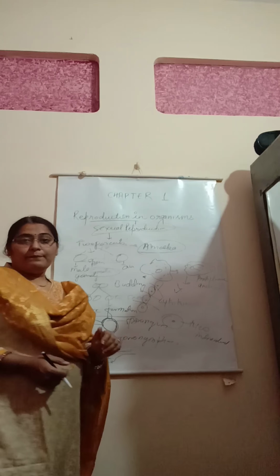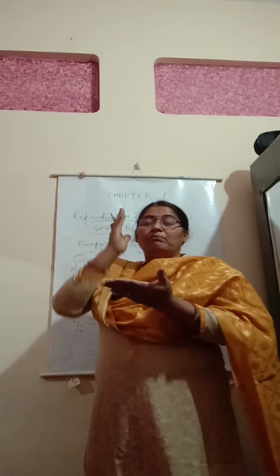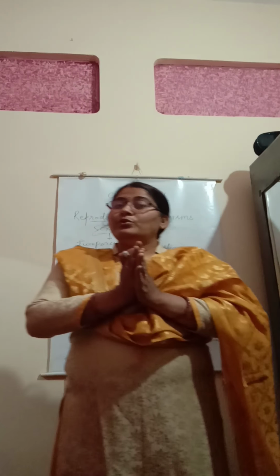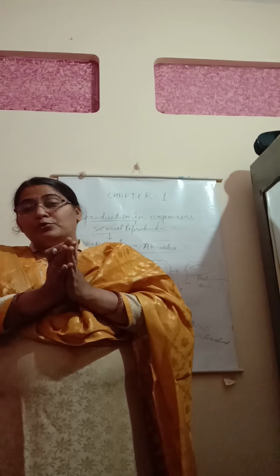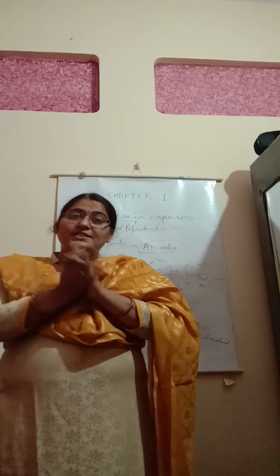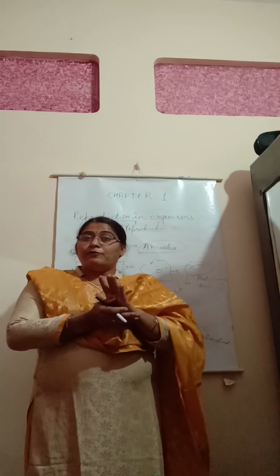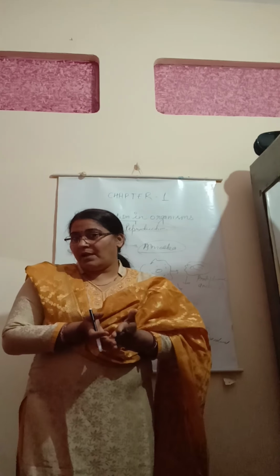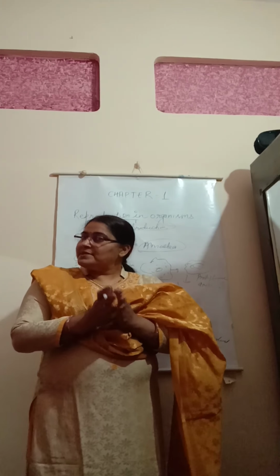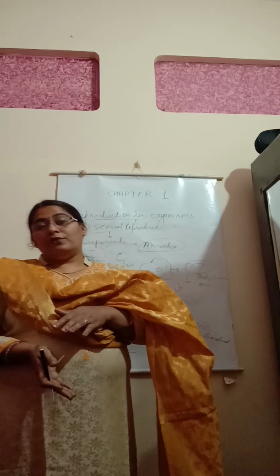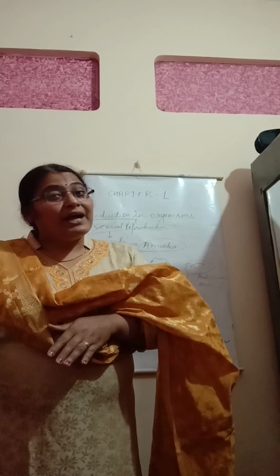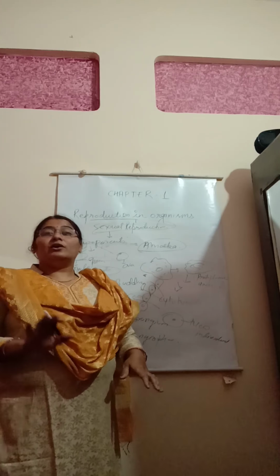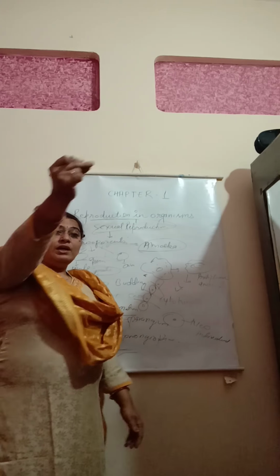So in that case, what happens? The male and female gametes will fuse together. In this case, in the meiosis division, first of all, the gametes become haploid, and when these two haploid gametes fuse together, they form a zygote, and later on this zygote follows the process of mitotic division, in which growth in the zygote takes place, and this zygote develops later on into the new individual.